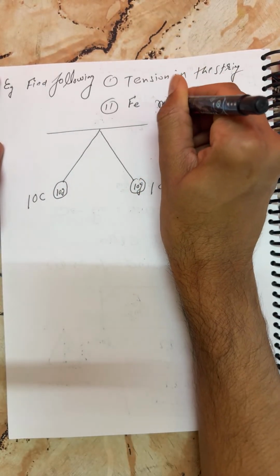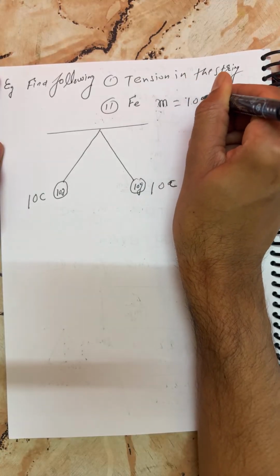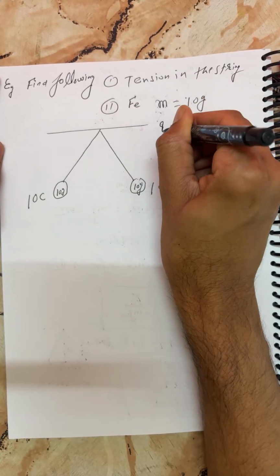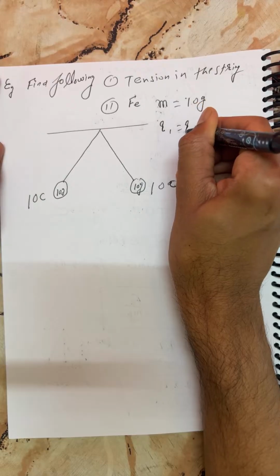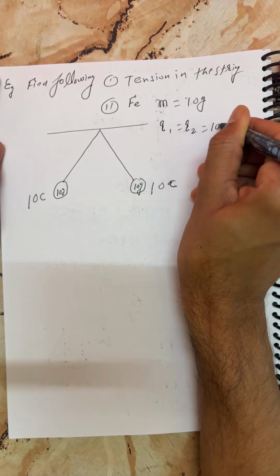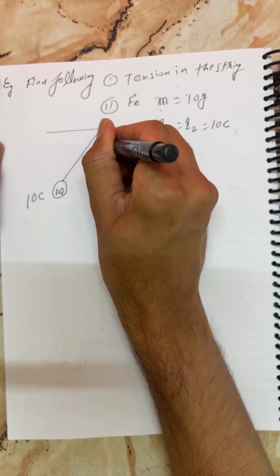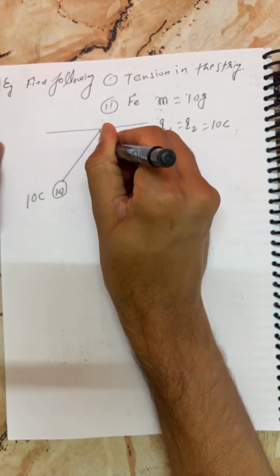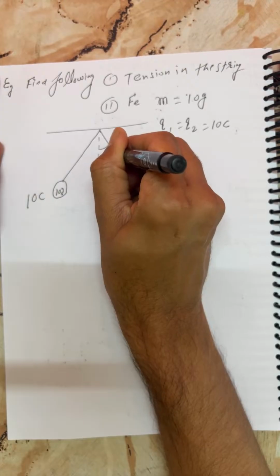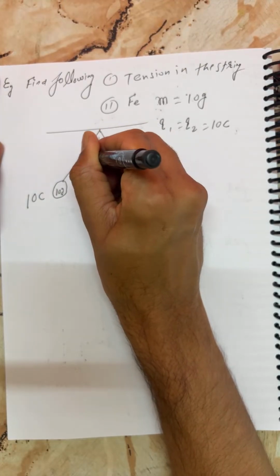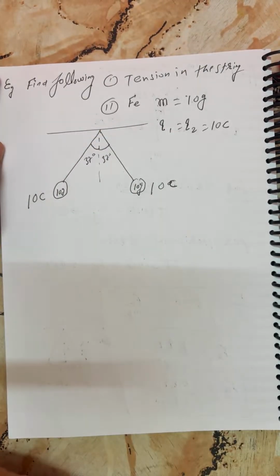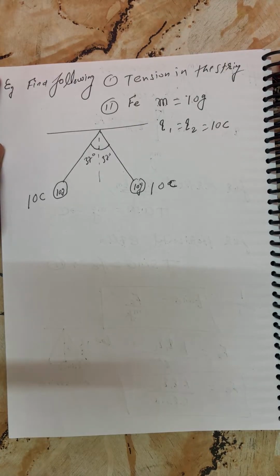I'm writing here, mass is equal to 10 gram. q1 is equal to q2, which is equal to 10 coulomb. The angle made by the string from the vertical, my dear, is 37 degree. We have to find all these things, right?